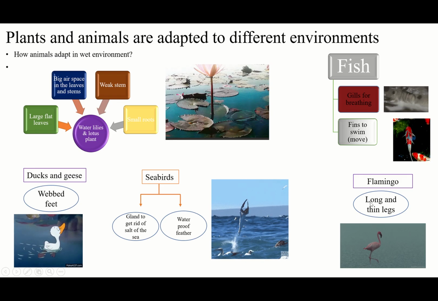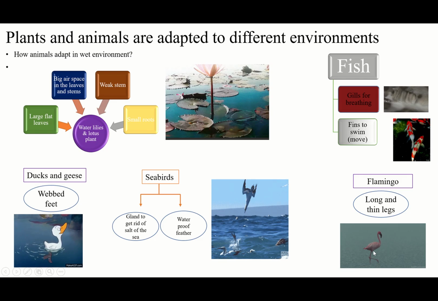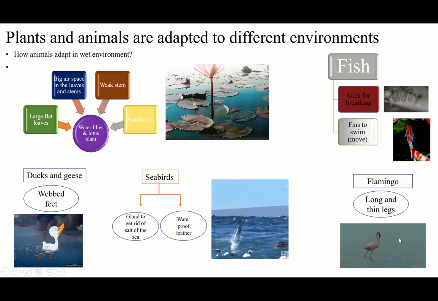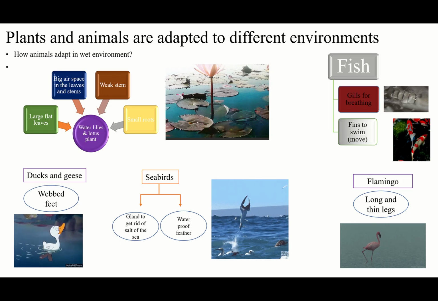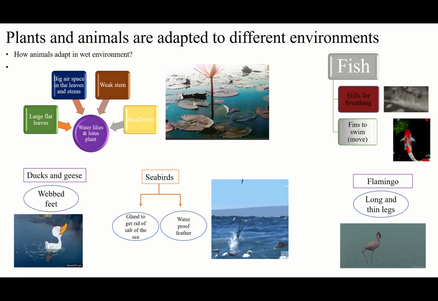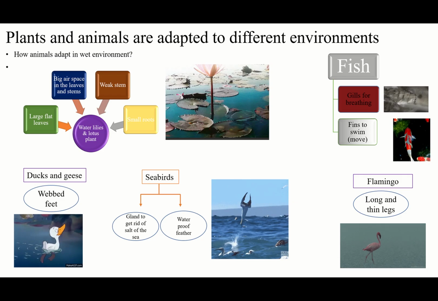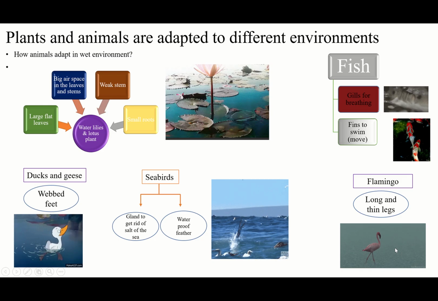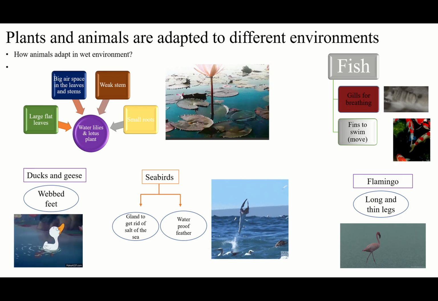And we have the flamingo. They have long, thin legs. Why? Because they are living in the shallow water, you see. So by these long and thin legs, they can move easily and faster through the water. We have studied before, we said when the surface is bigger, it makes more water resistance, more air resistance too, right? So they have thin legs to be small, less surface, less water resistance. When there is less water resistance, they will be faster.